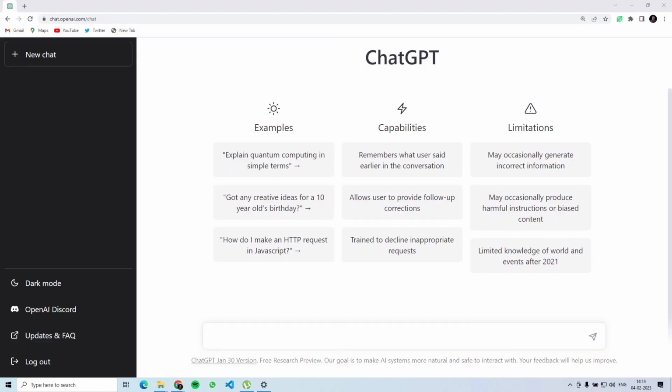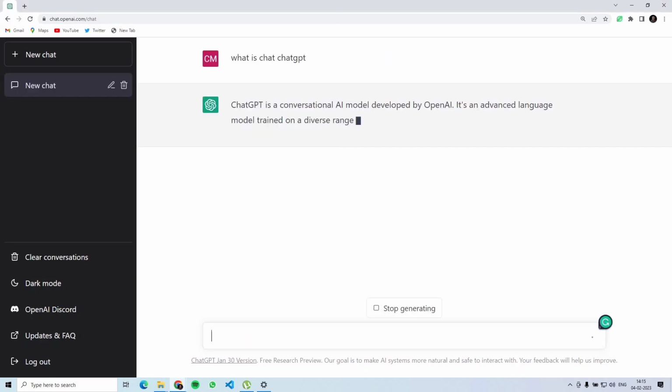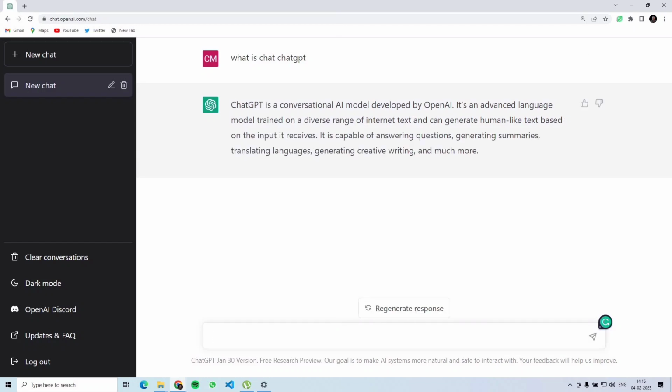The first AI tool is ChatGPT. I know most of you are asking, maybe what is this ChatGPT? And again, I also know some of you have heard of it before, because this model was released 2 months ago. So what is ChatGPT? And instead of me defining ChatGPT, I'll just type here as a query, what is ChatGPT? And then the model will tell me it's a conversational AI model developed by OpenAI, and it is an advanced language model trained on a diverse range of internet text and can generate human-like text based on the input it receives.